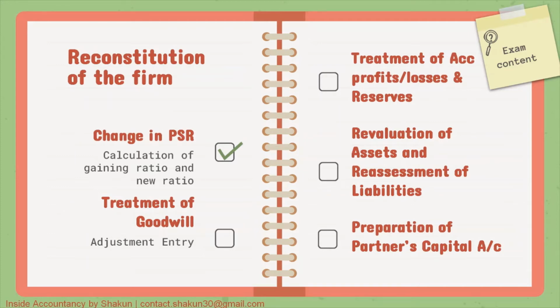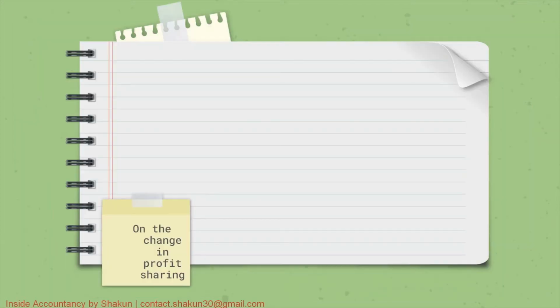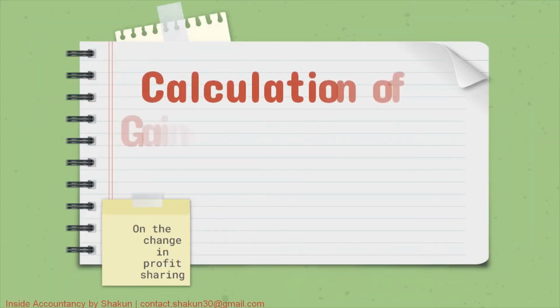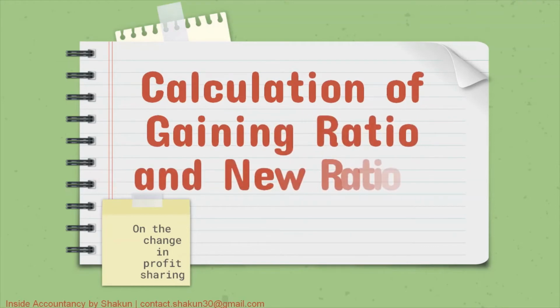So whenever there is a reconstitution, we need to study the effect of all these circumstances. In this video, we will be talking about the change in profit sharing ratio. That is how we are required to calculate the gaining ratio as well as the new ratio. So calculation of gaining ratio and new ratio has certain cases.